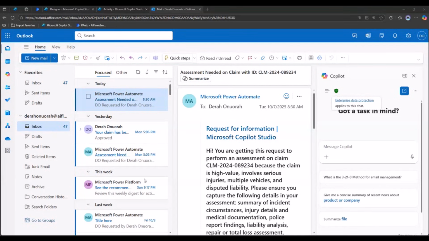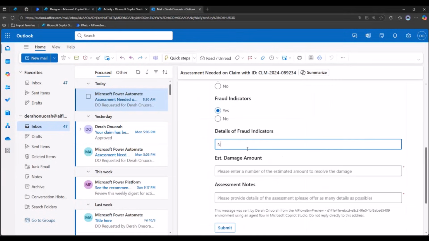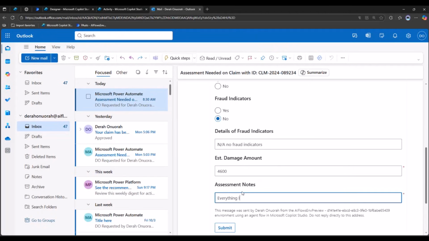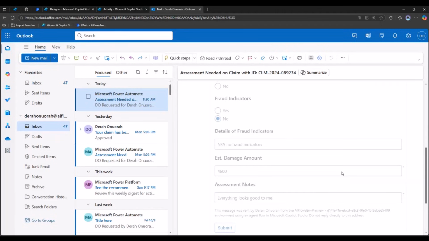Yes. Were there any fraud indicators? No. I'll just say, and we see the placeholder text. It says, if you answered yes to the preceding question, please provide details here. No indicators. And okay, I'll just say, because this is no, I'll say NA, no fraud indicators. Estimated damage amount, let's say 4,600. Assessment notes, everything looks good to me. And look, we're going to submit this.